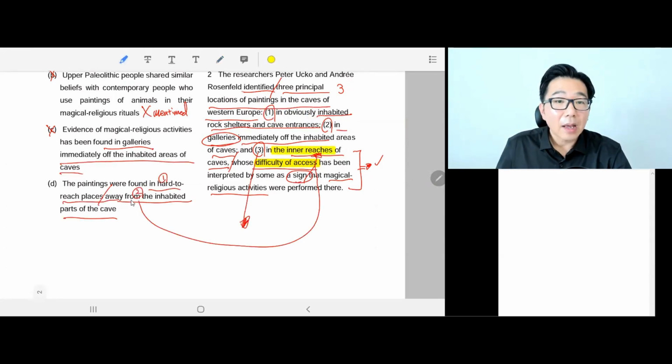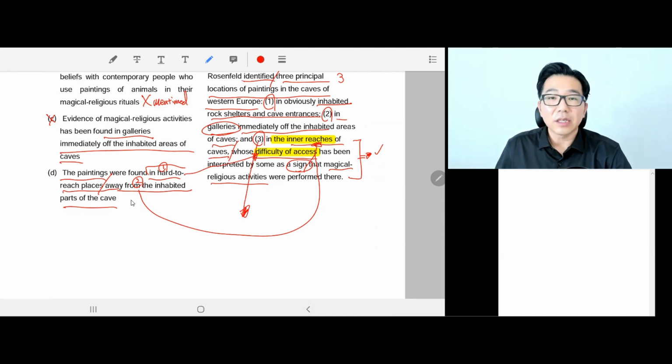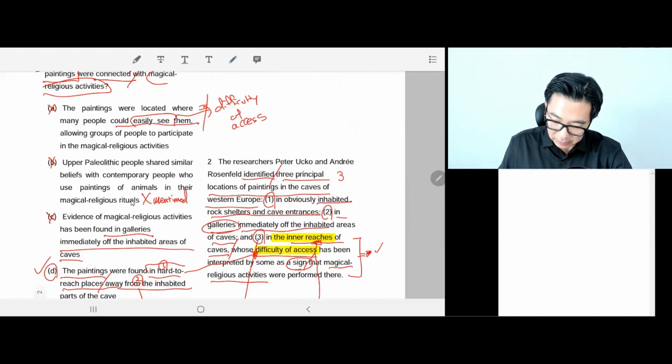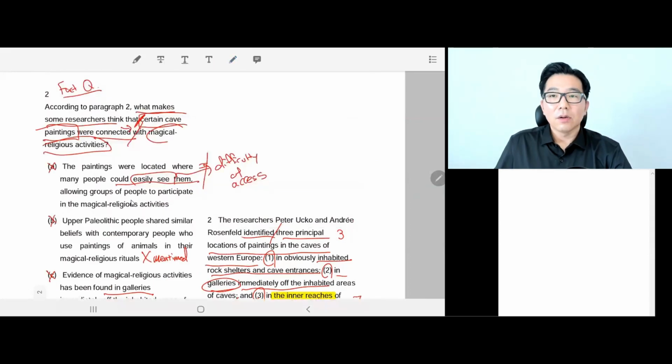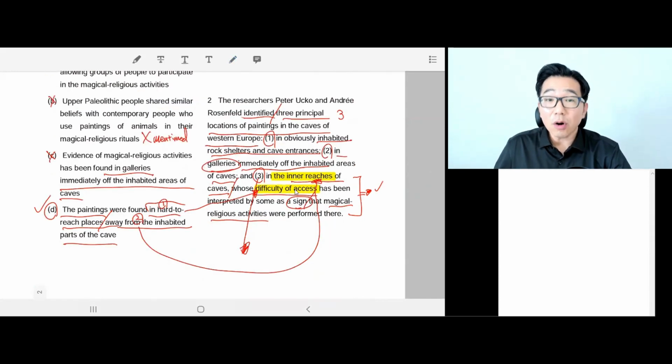Okay. And of course, the hard to reach places is a paraphrasing of difficulty of access. Okay. So once again, factual question, done and dusted. This is the right answer. And you know, the answer will be given explicitly, directly from the passage word for word.